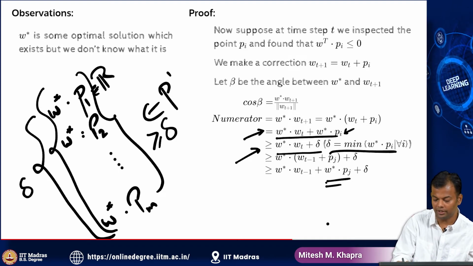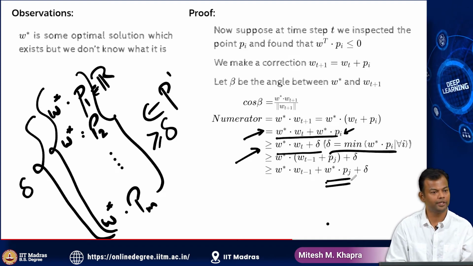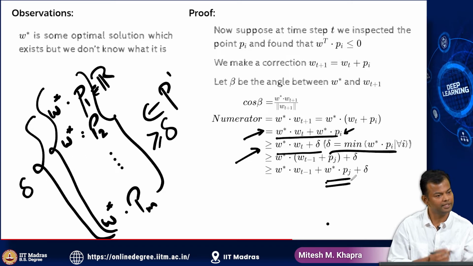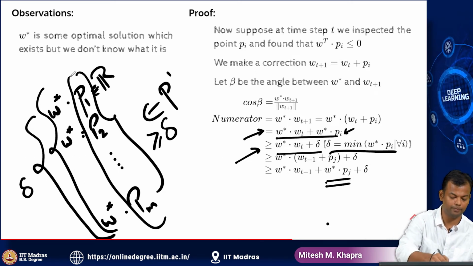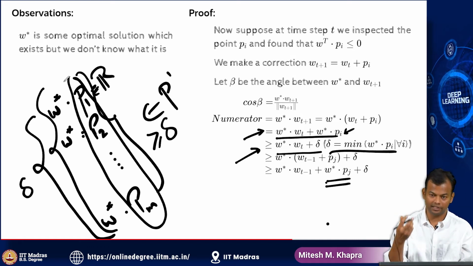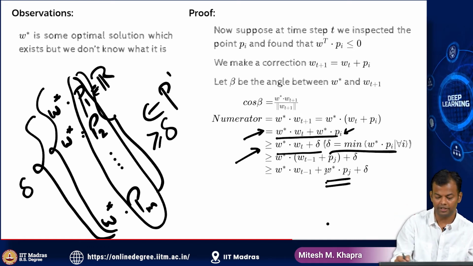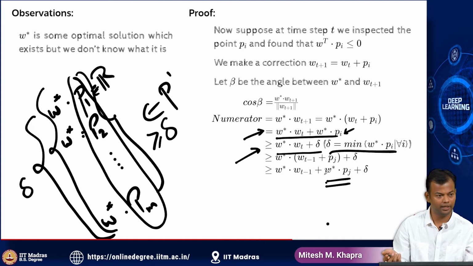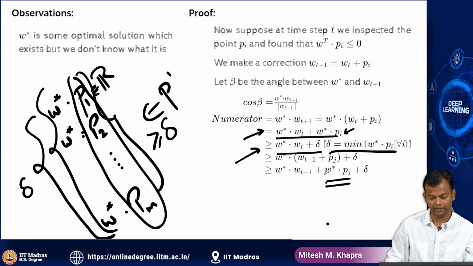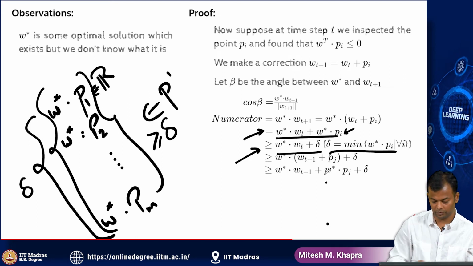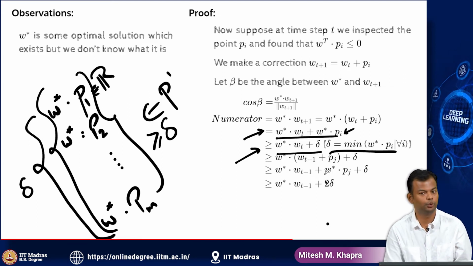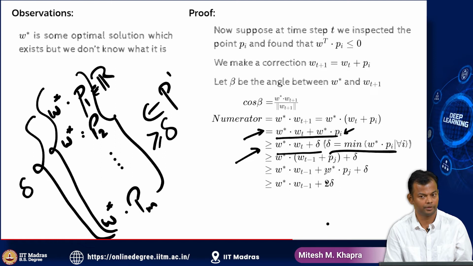Again, this quantity is the dot product between W star and one of these points, and delta is the minimum of those dot products, so this quantity is going to be greater than or equal to delta. So I can replace that by delta, and now I'll have 2 delta. Is that okay?